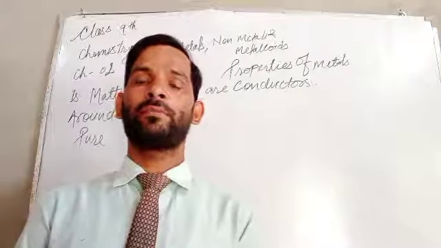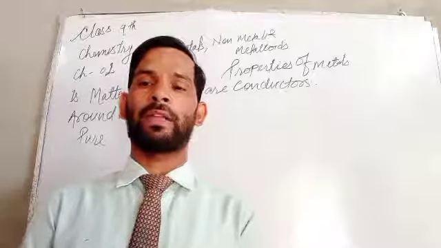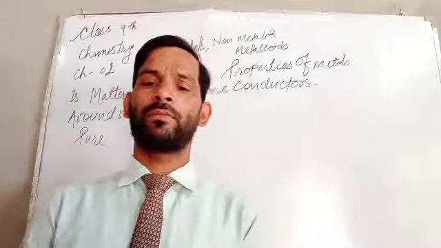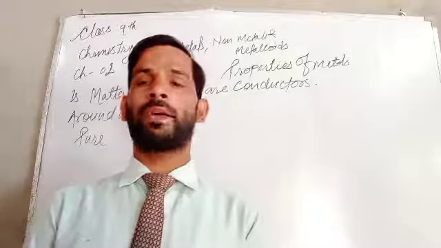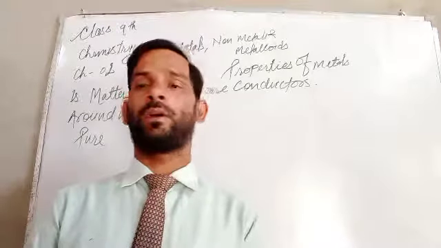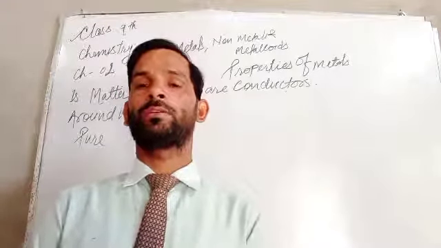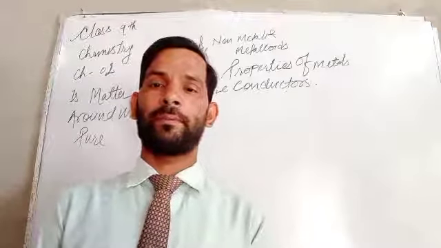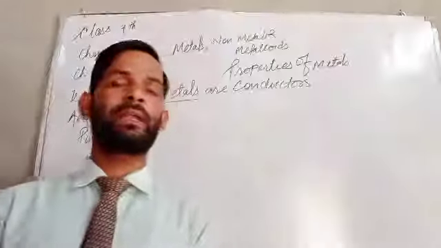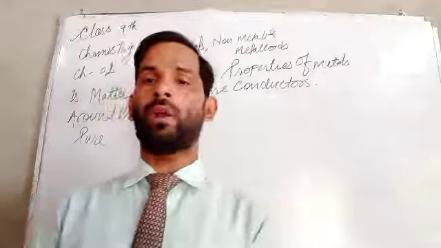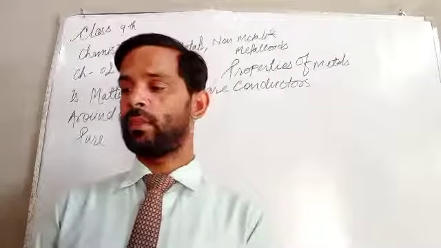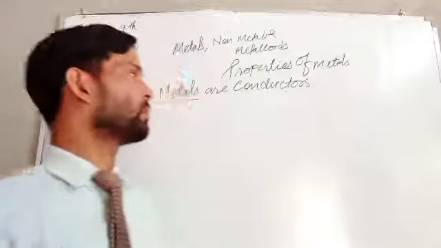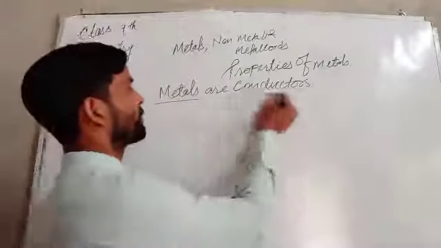We can see there is an iron, there is a heater in which there are a number of metals that are used for their conductivity. That means they can show electricity as well. So only the metals can show this property, which is called a conductor. That means they can show conductivity. They are good conductors of